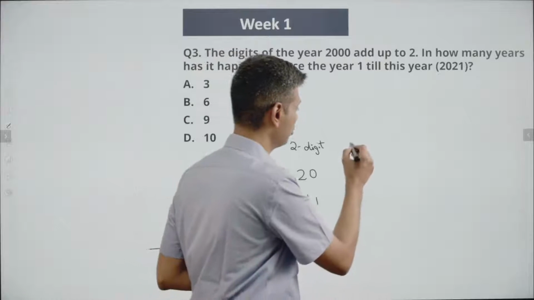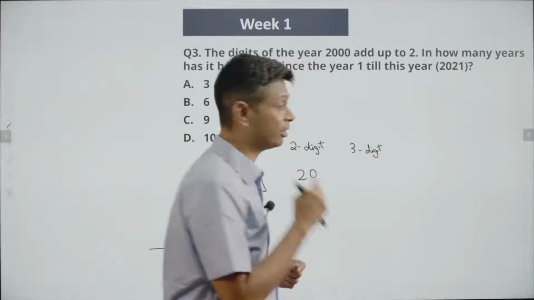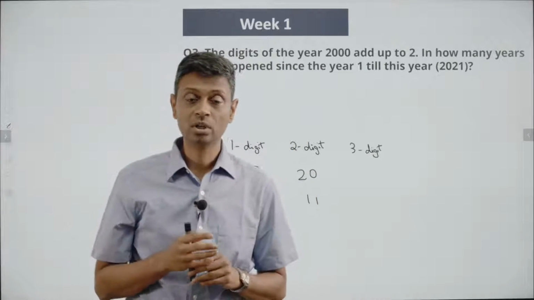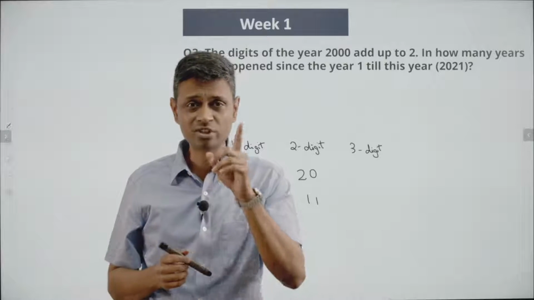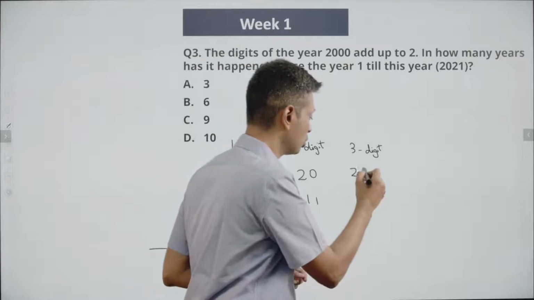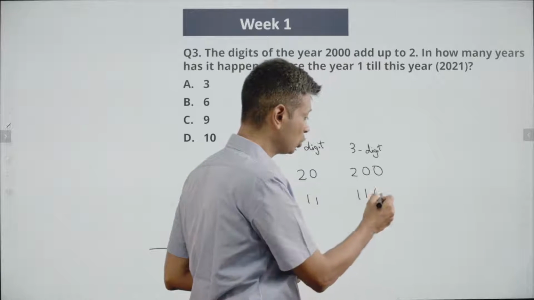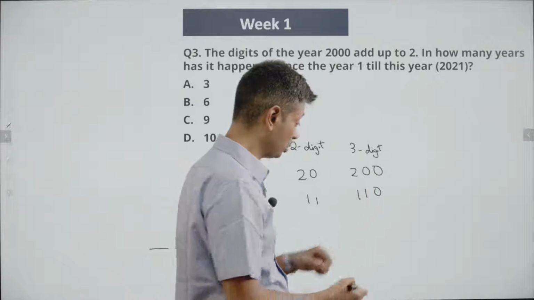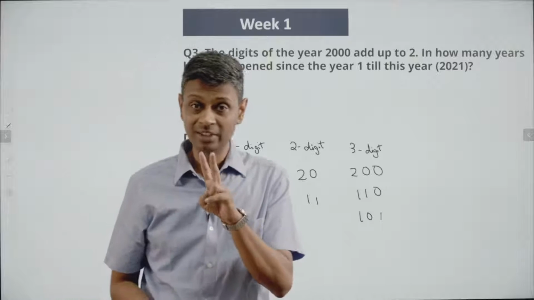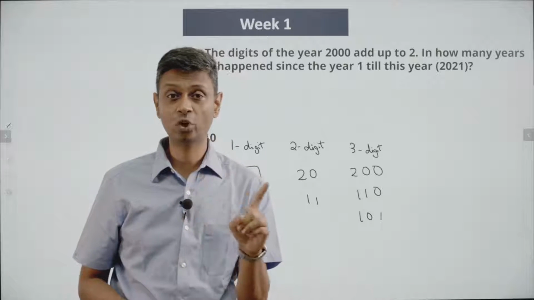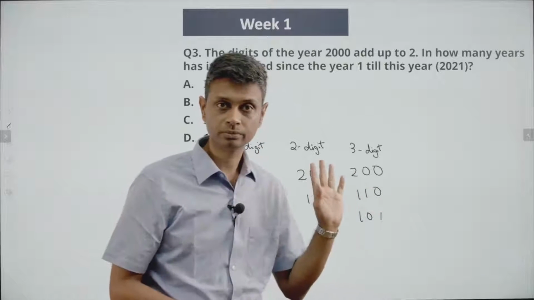It's very simple. Think about 3 digit numbers. Only way you can add up to 2, either you have just a 2 or you have 1 and 1. But you want 3 digits. So how will you do? You just have a 2 and then have 2 zeros to go with. Or you have 2 1s and a 0 to go with it. We can have 1 1 0 or 1 0 1. Both are possible. The first digit has to be a 1. First digit cannot be 0. So 1 1 0, 1 0 1.